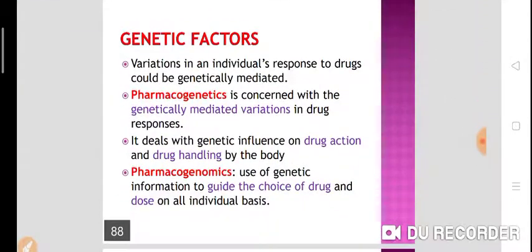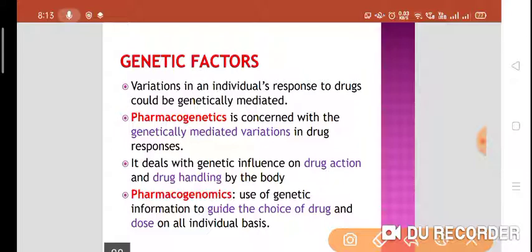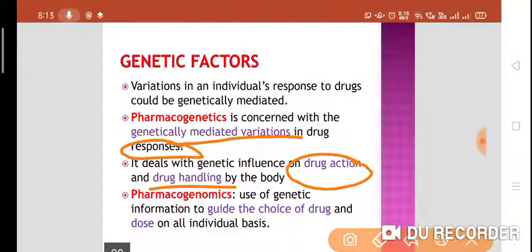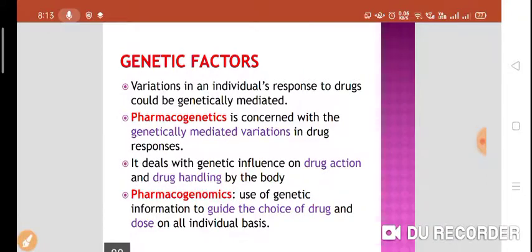Now there are some genetic factors. There is a variation in the individual response to a drug, which could be genetically determined or genetically mediated. Now two things: pharmacogenetics and pharmacogenomics. Pharmacogenetics is concerned with the genetically mediated variations in the drug response. It deals with the genetic influence on drug action and drug handling of the body. What is pharmacogenomics? Use of genetic information to guide the choice of drug and dose on an individual basis is called pharmacogenomics.